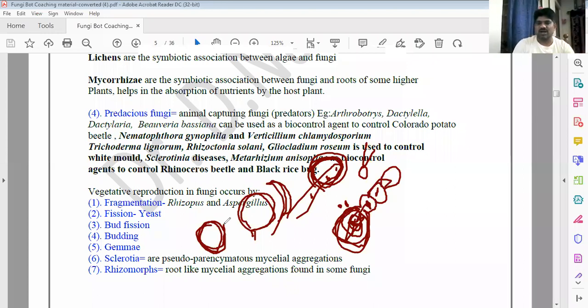Even now, after so many years, we are using penicillin as an antiseptic whenever we get injured, in accidents. Even nowadays we use the TT injection and penicillin injection. Penicillin was first discovered by Alexander Fleming from Penicillium notatum, and also Penicillium chrysogenum. That's also a most important question: penicillin discovered by Alexander Fleming.